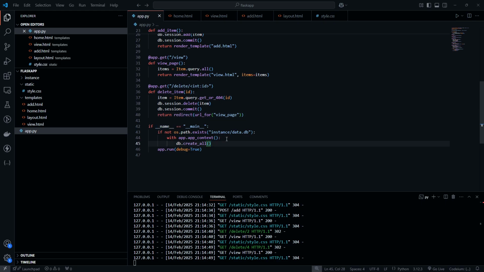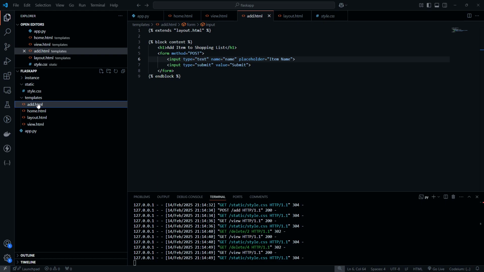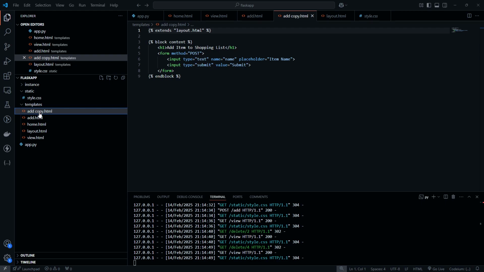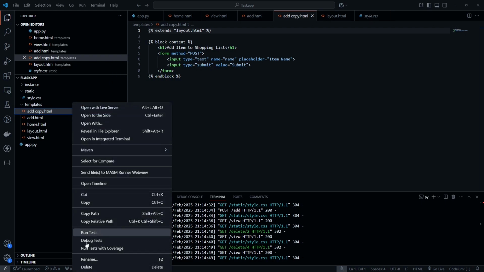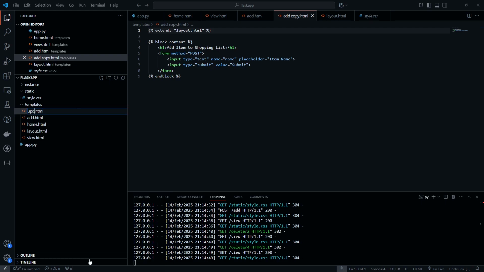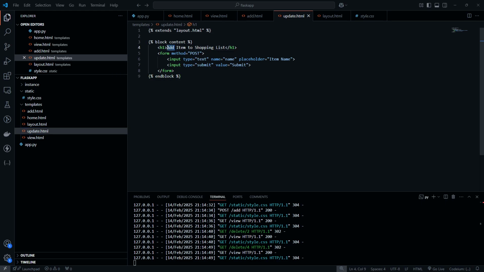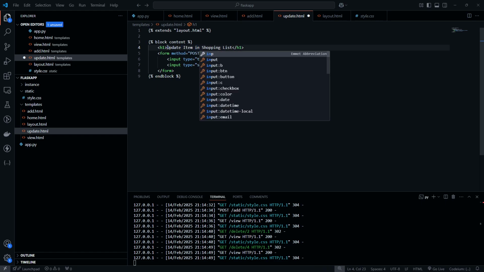The last thing we want to do is have this update page, right? So let's copy the add.html this time, and we're going to call it update.html, and we're going to say update item in shopping list.